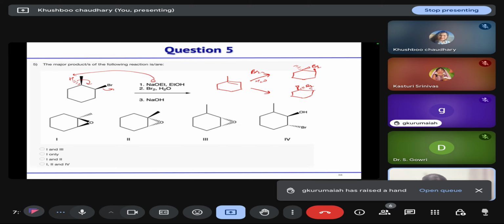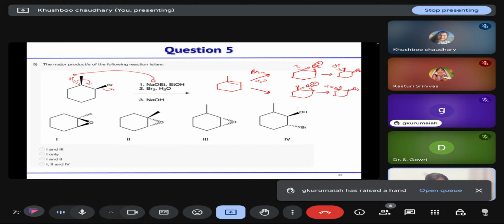Both are equally feasible. Then water will attack, and we will get these two products.